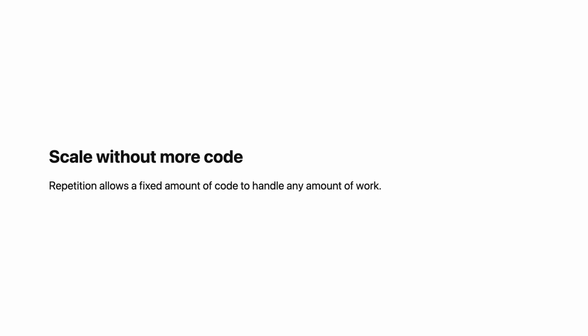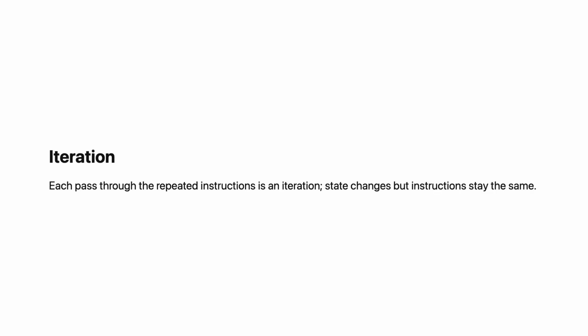Because each iteration changes the state, the next iteration starts with a different state than the previous one. This is crucial. The instructions repeat, but the state evolves. Each iteration builds on the results of the previous iteration.